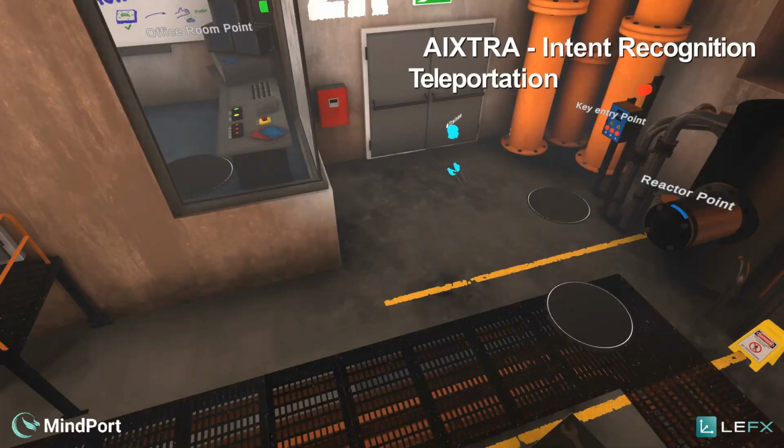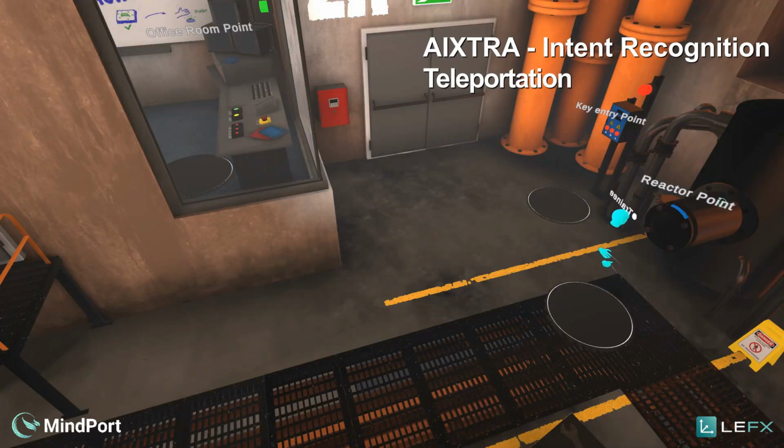Teleport me to the reactor door. Teleport me to the key entry area. Teleport me to the office room.